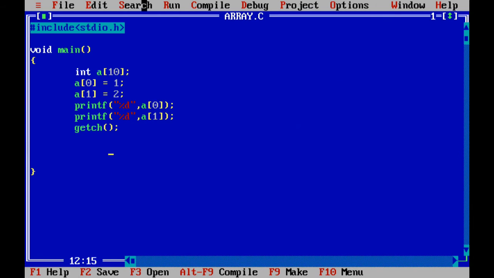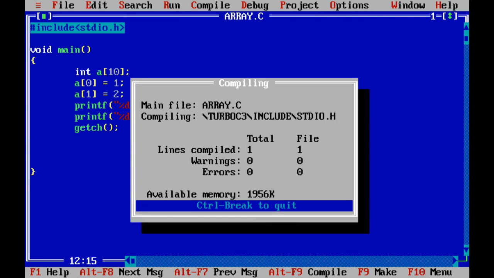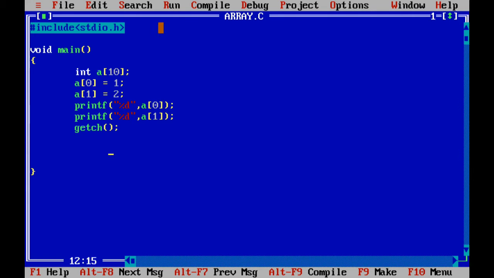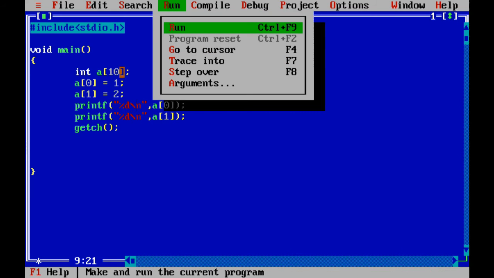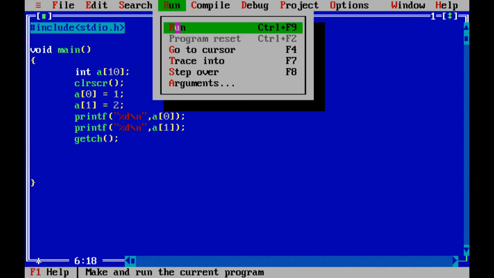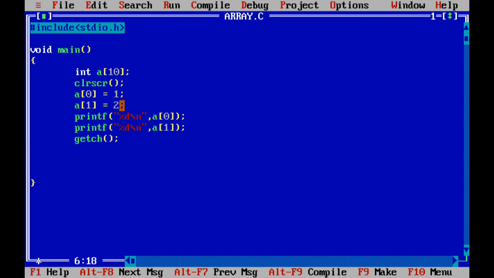We will compile it and run it. There you go, you got 1 and 2. That is because we have not given a new line. When we run this, we will just give a clear screen over here. When we run it, we get the values 1 and 2. This is one type of declaration.